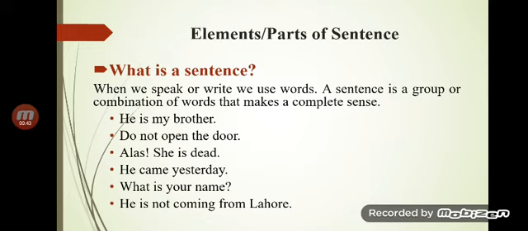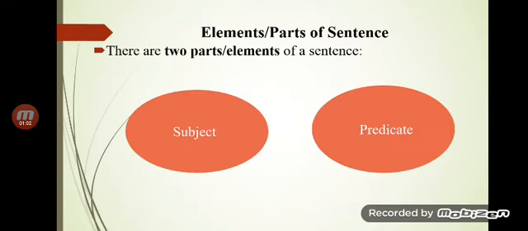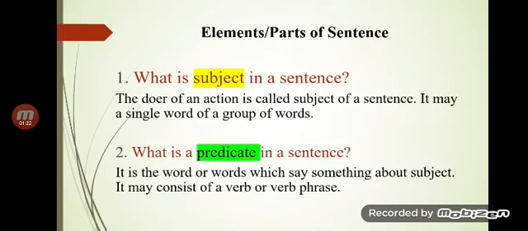So what are the elements, the parts of a sentence? As you know very well, we have discussed in detail what the necessary parts are. We came to know that a sentence is a combination of words that makes a complete sense, and here are a few examples. There are two important elements. I am skipping those slides as we have discussed all these things in detail, and these slides are in fact the continuity of all the lectures that we have done. So there are two parts, the elements of a sentence. We know very well that there is a subject and then a predicate. What is the subject and what is the predicate?